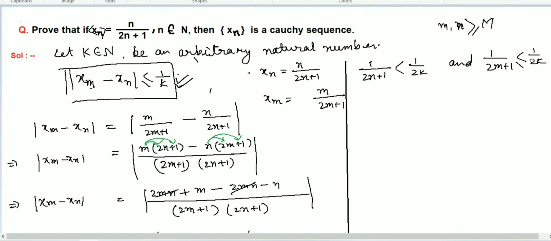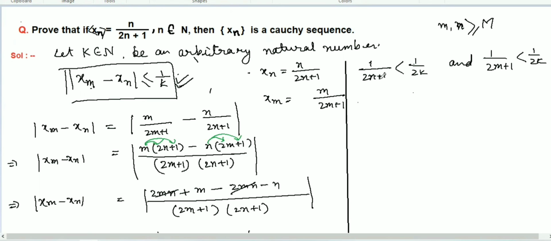Take it less than 1 over 2k first, and now I'm going to cross multiply. No, I made a mistake here.